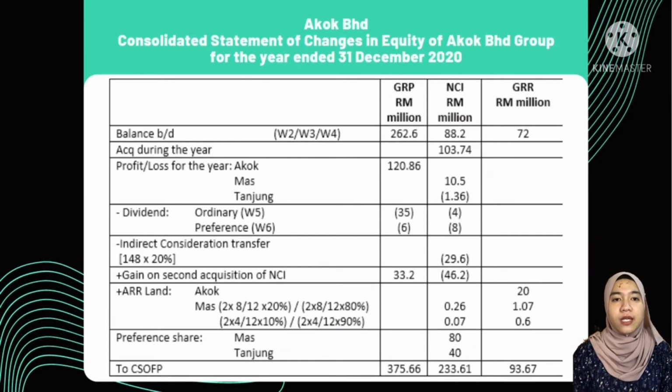Lastly, for SOCI, we need to add up all the figures and then we get 375.60 for group retained profit, 233.61 for NCI, and 93.67 for group revaluation reserve. All of these figures will be transferred into the consolidated SOFP.